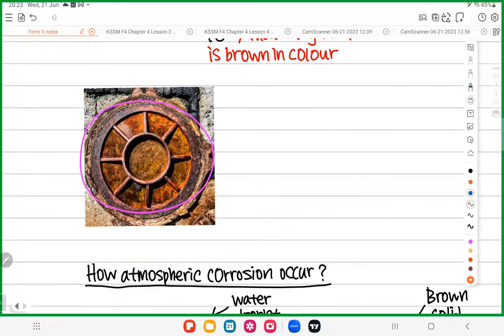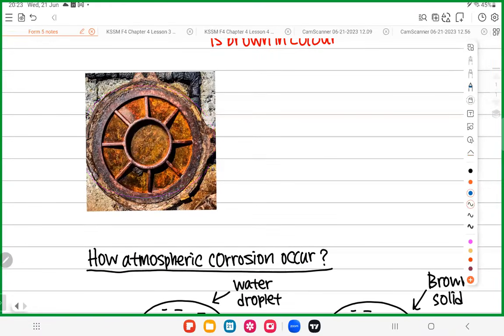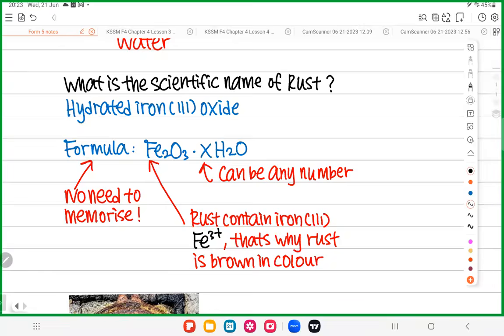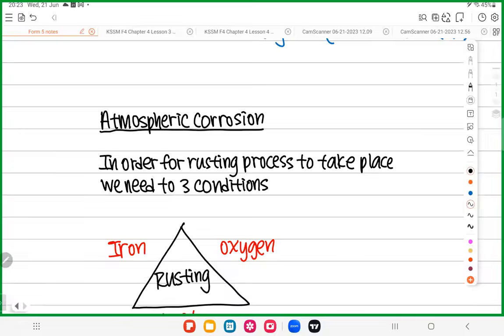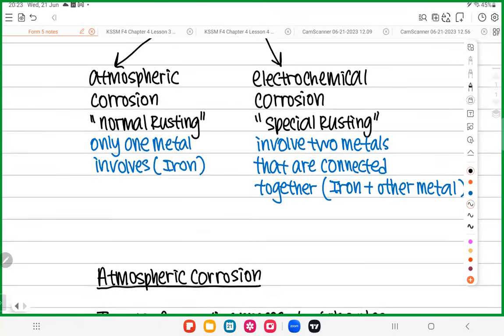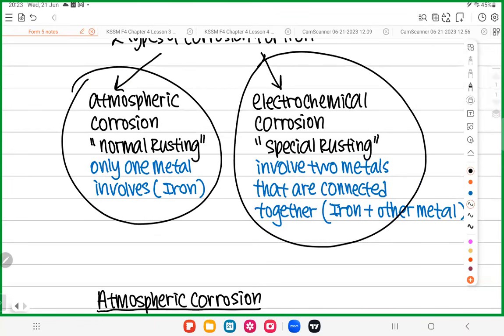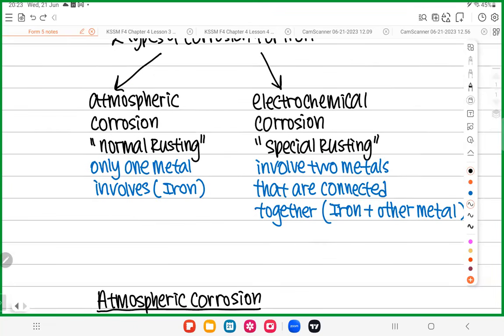So now the next thing. For the next 30 minutes, I will teach you the details, all the technical knowledge you need for atmospheric corrosion and electrochemical corrosion. We plan to finish this in the next 20 to 30 minutes. Okay, so let's do it.